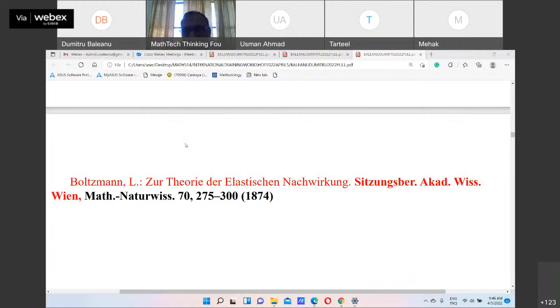Here in this paper, 1874, he would like to find the most general kernel operator in the sense of integral.